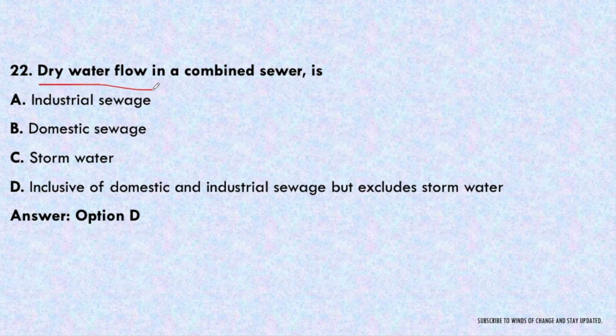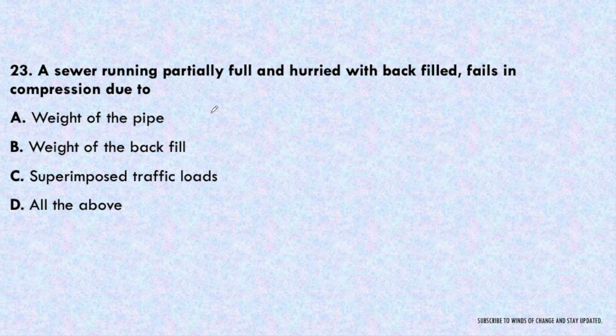Okay. Next question. The sewer running partially full and buried with backfill fails in compression due to. First of all, the sewer is running partially full and then it is buried. It is suddenly loaded with backfill, and that's why it fails in compression. Why will it fail? Because of the weight of the pipe, the weight of the backfill, superimposed traffic load, or all of the above.